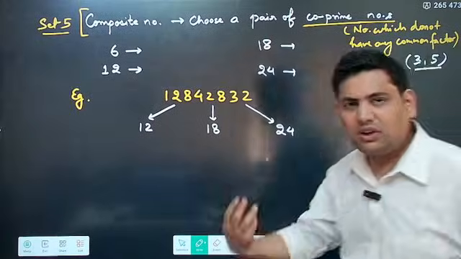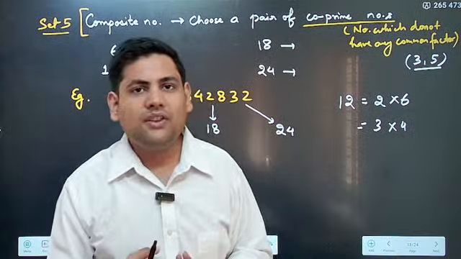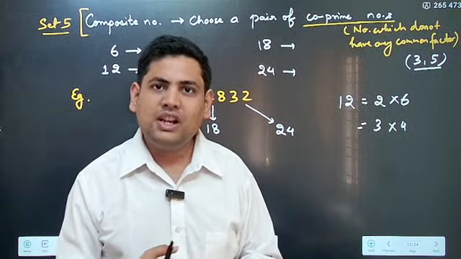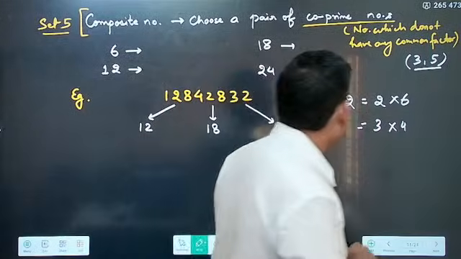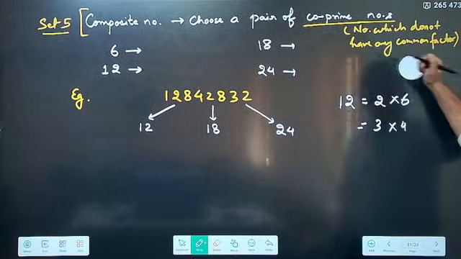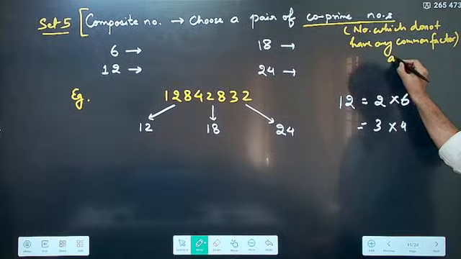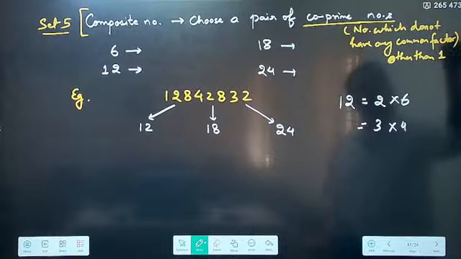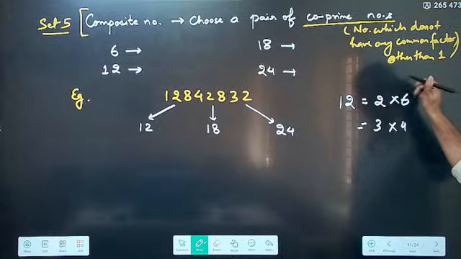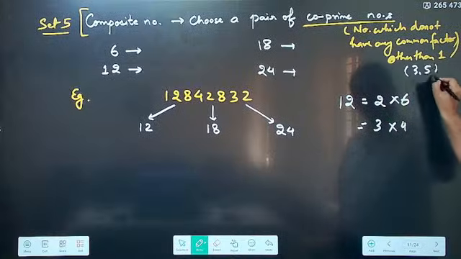This you intuitively also understand, correct? 3 and 5 are prime numbers. Of course, they don't have any common factor other than 1. Do not have any common factor other than 1. So you understand that 3 and 5 are co-prime numbers.